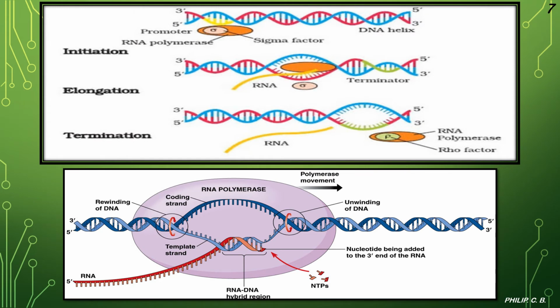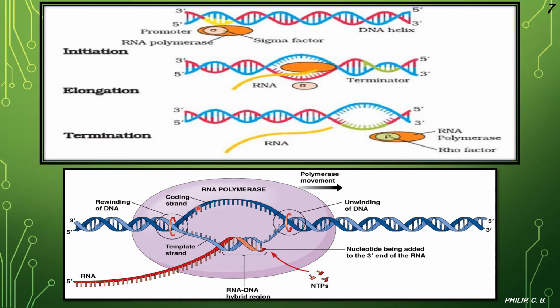Now before moving to the detailed part, here we can see the images which show what happens in initiation, elongation and termination step by step. So in initiation you can see the promoter, how it begins with the RNA polymerase and the sigma factor. Okay, elongation, where the mRNA formation takes place on the DNA. Then termination, how it ends with the RNA polymerase and the rho factor, or RHO.